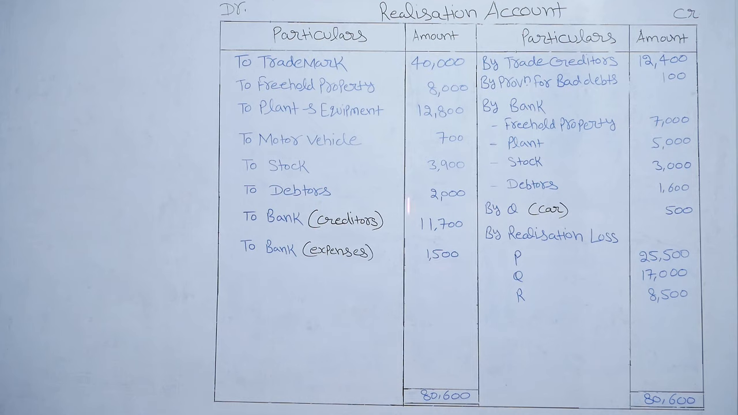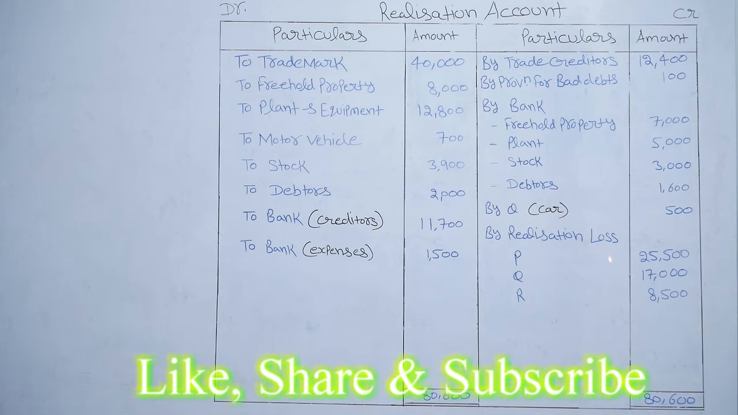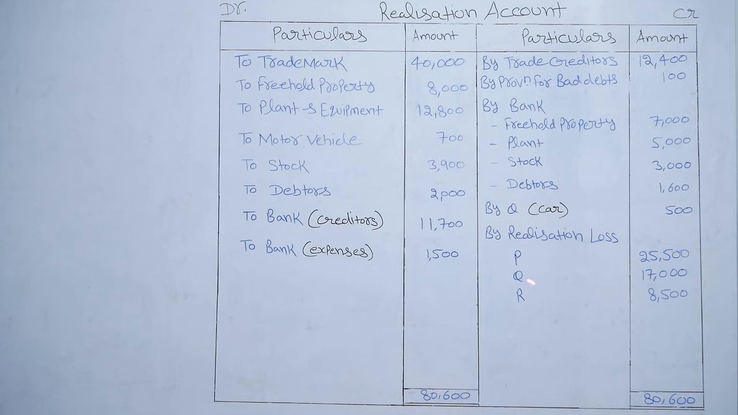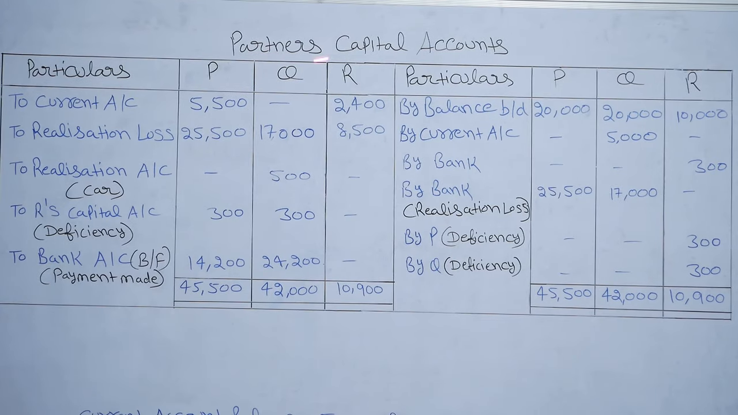So the debit balance of the realization account is more than the credit balance, so there will be a realization loss. Loss we will share in the ratio 3:2:1. So P's share of loss is 25,500, Q's share of loss is 17,000, R's share of loss is 8,500. Next is the partners' capital accounts. Particulars P, Q, R. Particulars P, Q, R. By capital balance brought down 20,000 for P, 20,000 for Q and 20,000 for R, which is mentioned in the question.